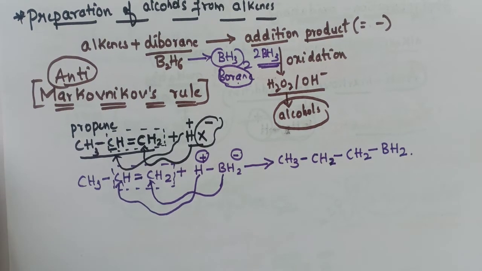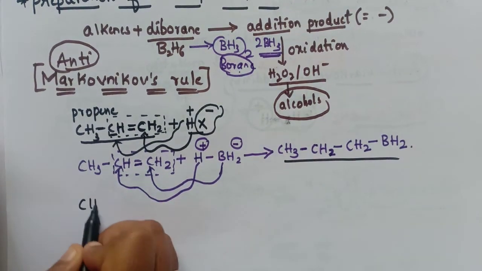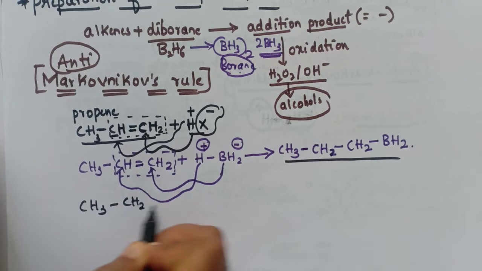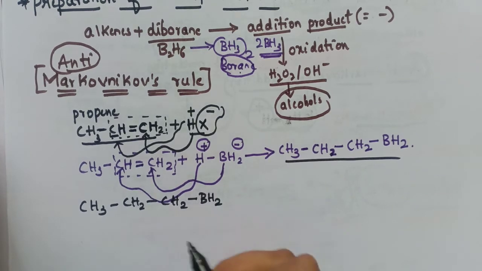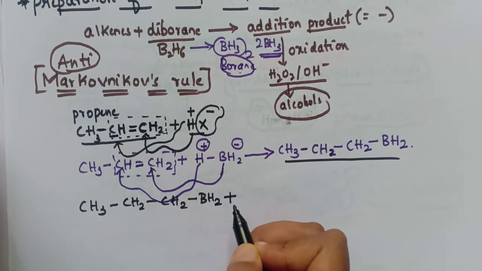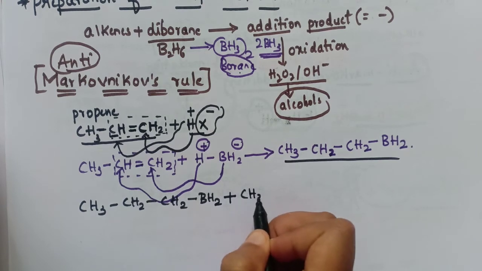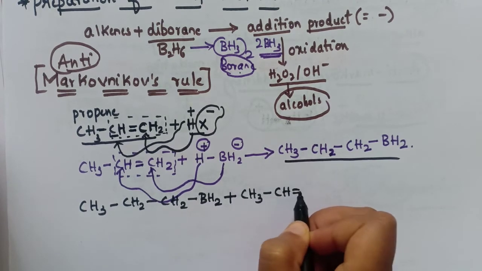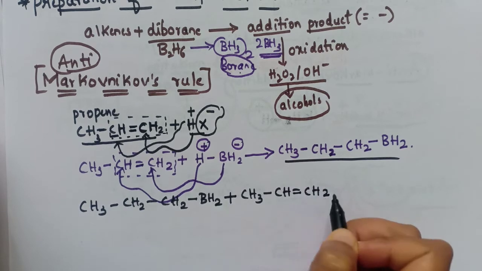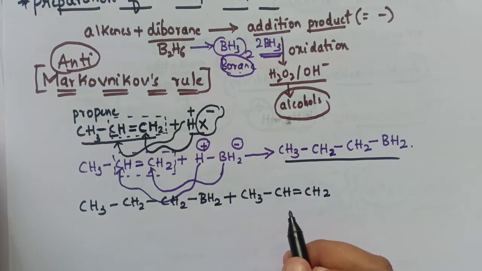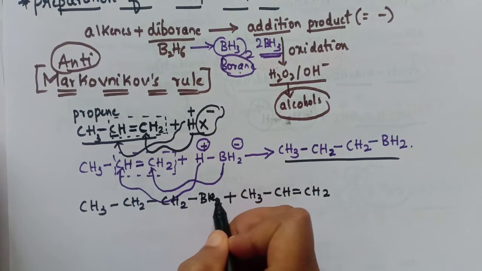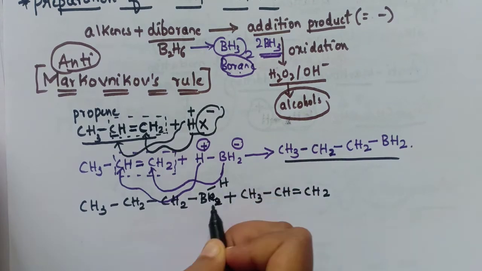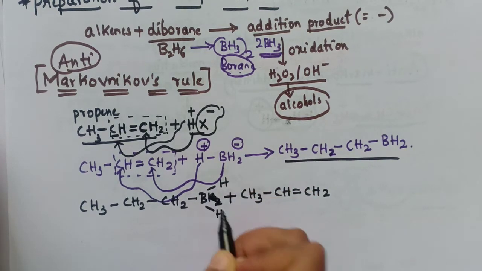Now in the next step, let's take it once again. So here CH3, CH2, CH2, BH2. This is the product we have obtained. Now we have to add the propene again, that is CH3, CH double bond CH2. Now as you can see, we have to follow the anti-Markovnikov's rule. For our convenience, let's write this BH2 like this: here is one hydrogen and here is another hydrogen.